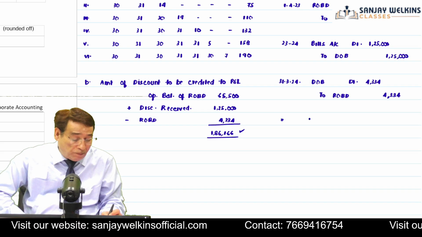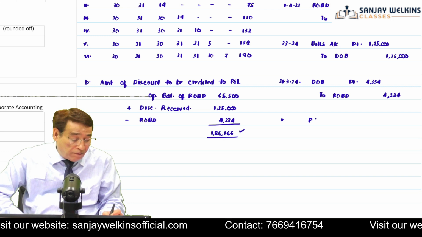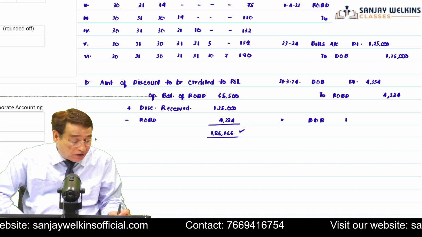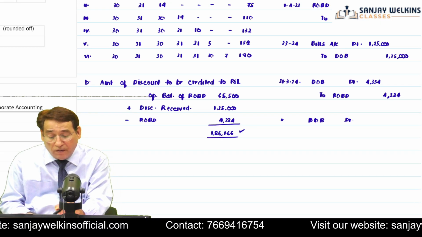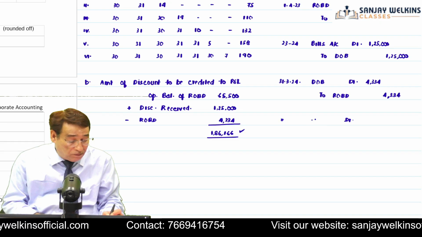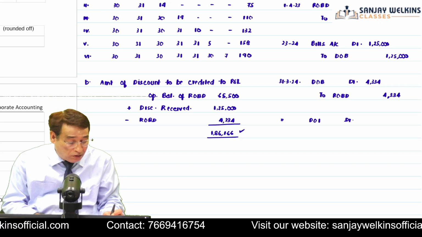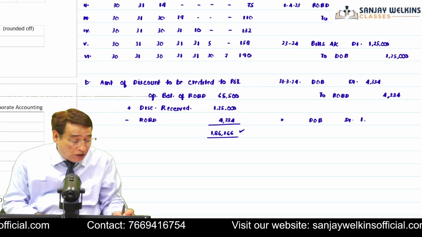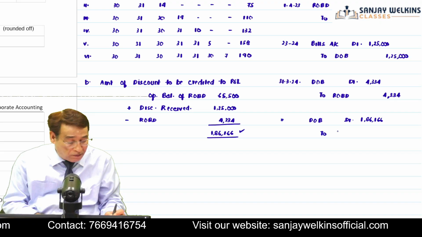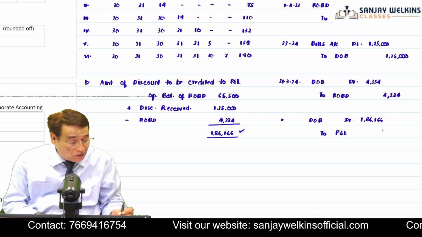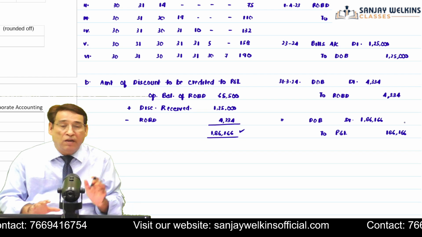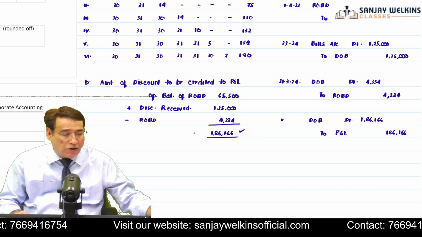So if you want, you can pass this entry also. Your entry will be discount on bills account debit, 1,86,166 to P&L account. This is the entry you are supposed to pass in this particular question. Is it clear to you?